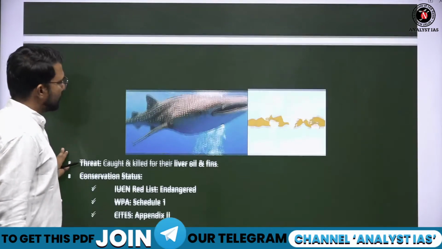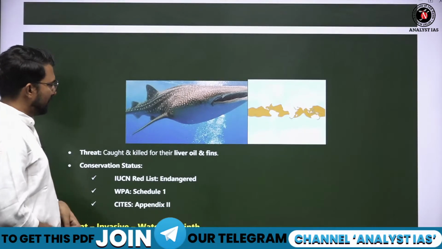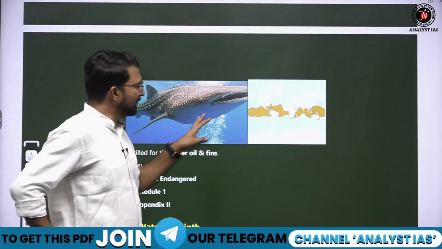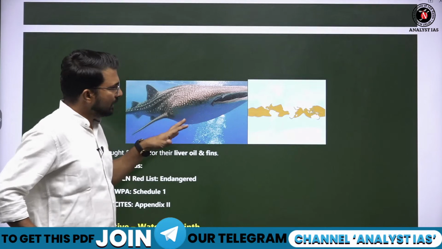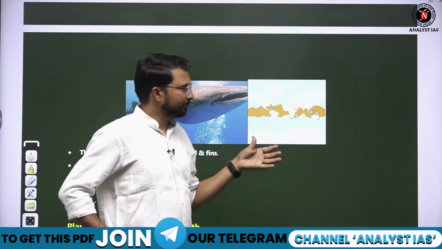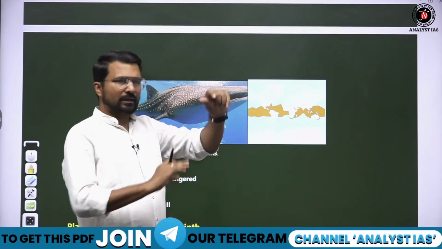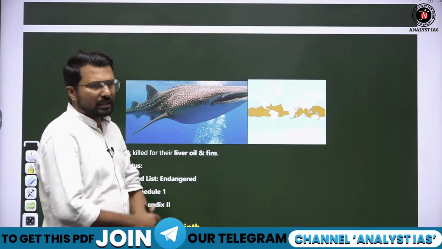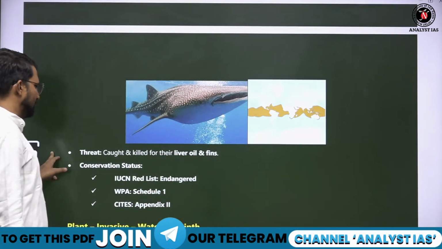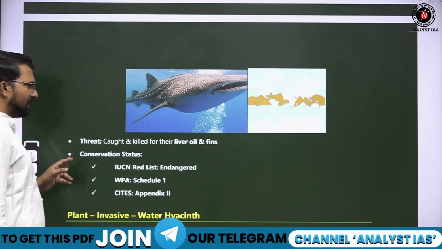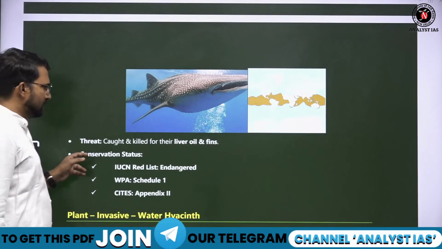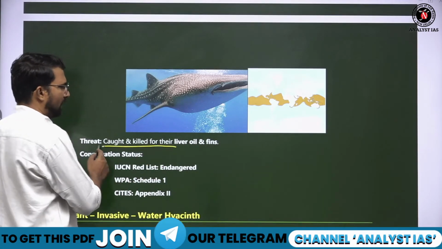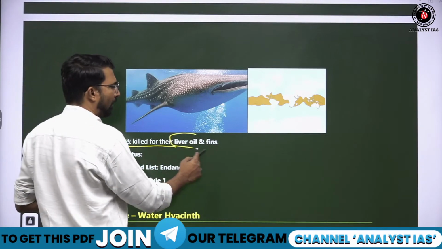It is found almost everywhere, but its number is continuously decreasing, so the Andhra Pradesh Forest Department started a conservation project. What is the major threat? They are caught and killed for their liver oil.